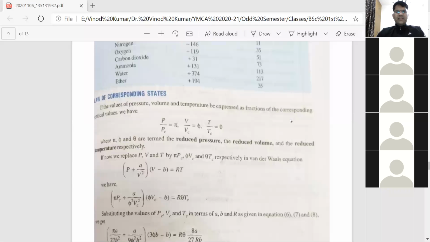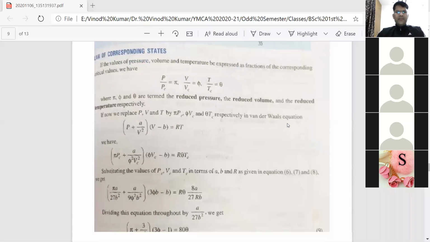Substituting these, the equation becomes (pi Pc + a/(phi^2 Vc^2))(phi Vc - b) = R theta Tc.